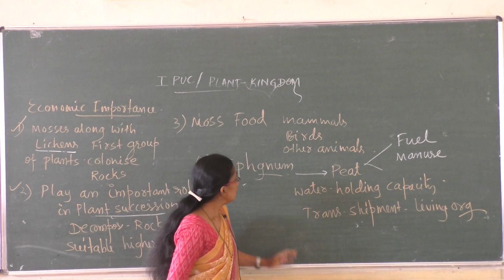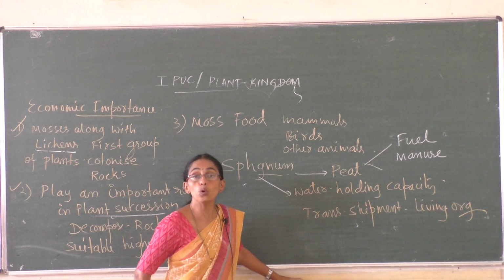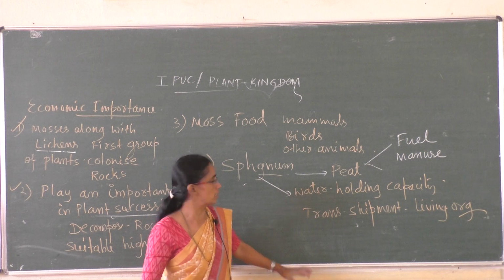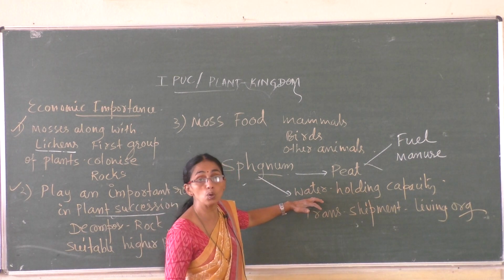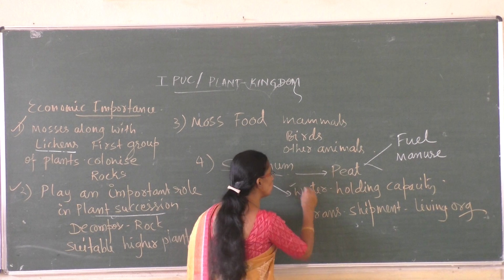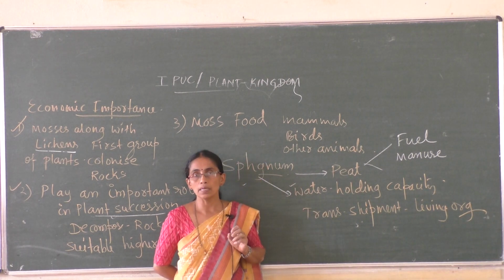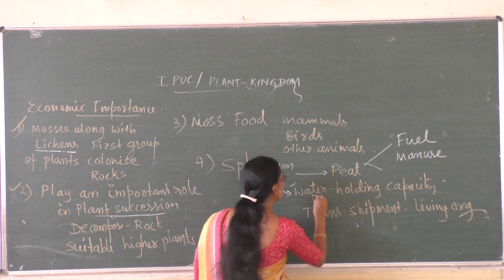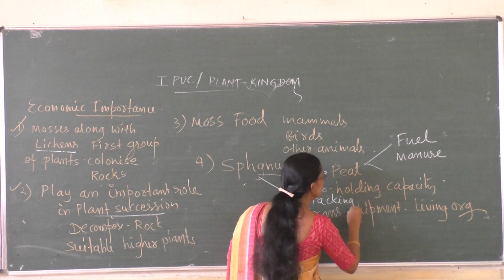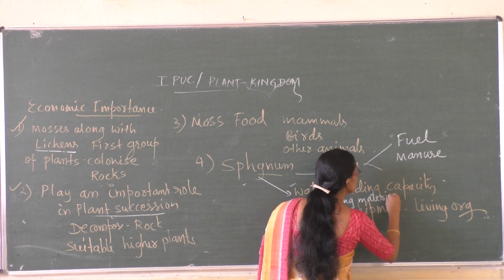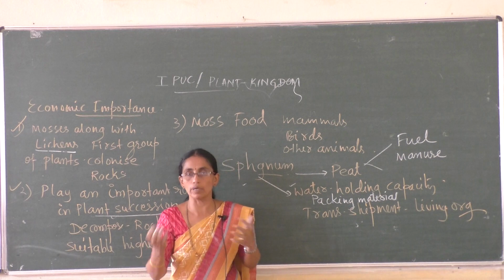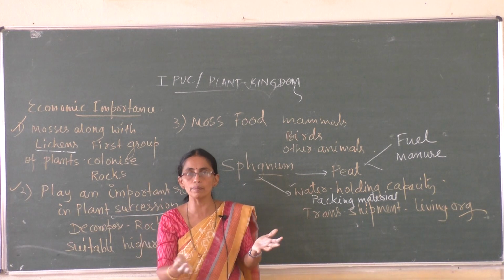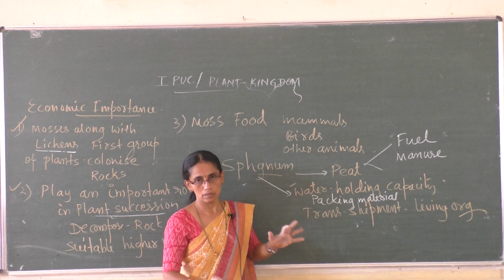This sphagnum has water holding capacity. When water comes in contact with the sphagnum, it absorbs water and retains it. Because of this water holding capacity, it is used in packing materials, which gives a cushion-like soft cover to the material. The material is inside, covered by this soft material, that is sphagnum.